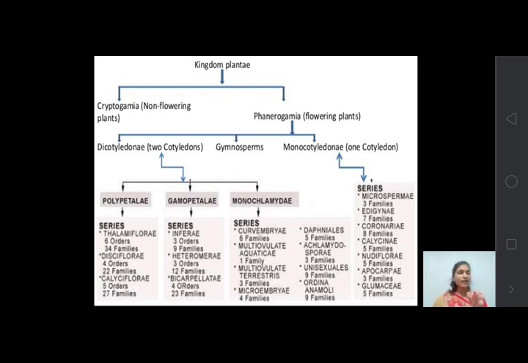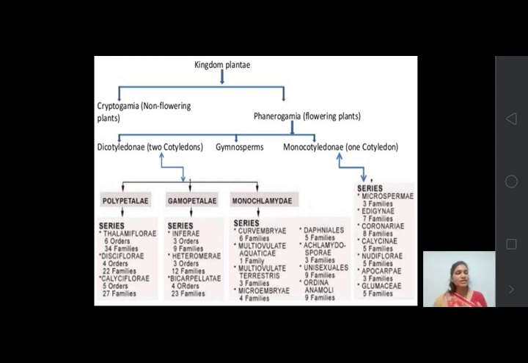Gamopetalae is also divided into three series, and monochlamydeae has 8 series. And in monocotyledon there are 7 series.